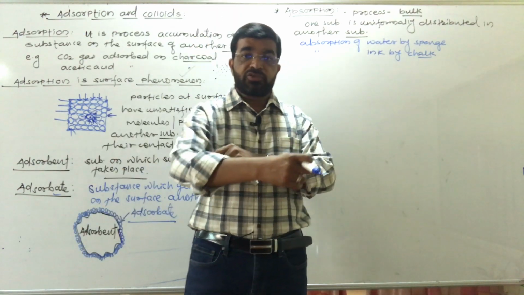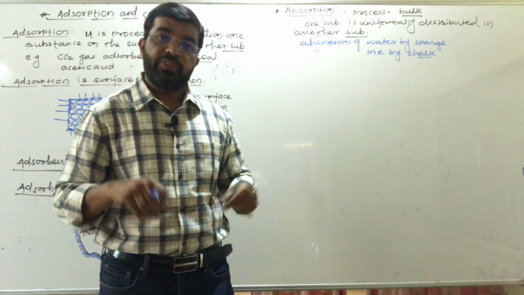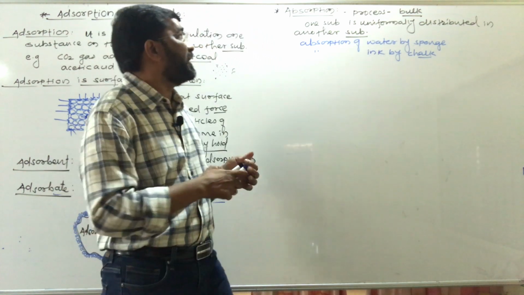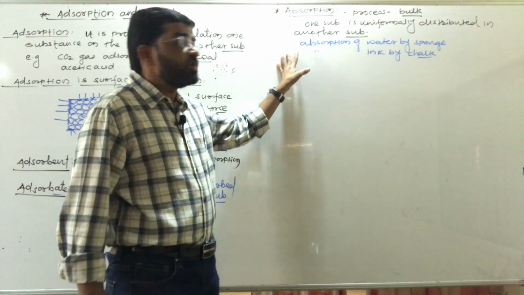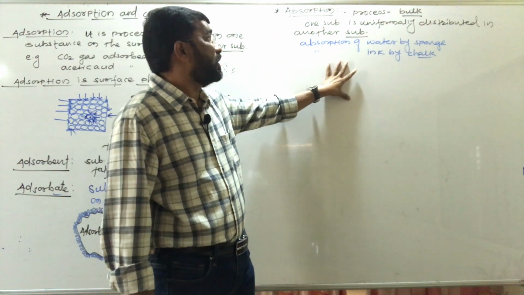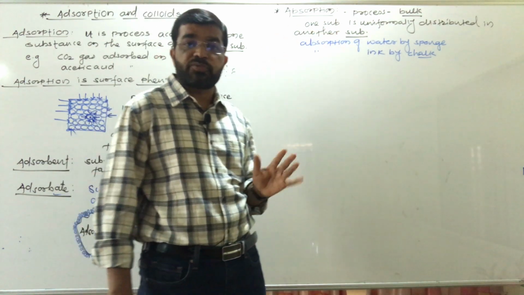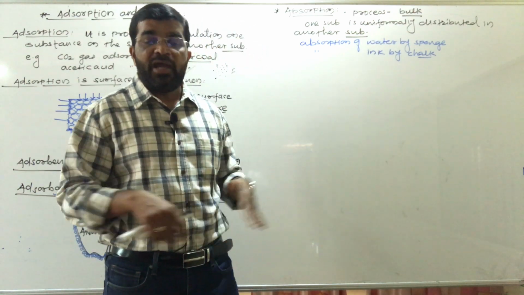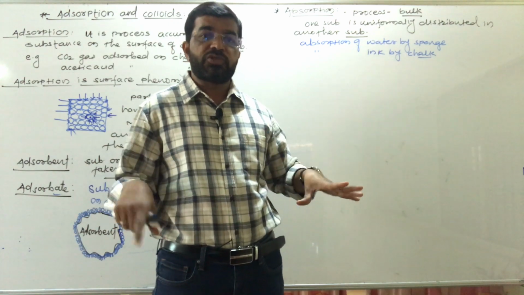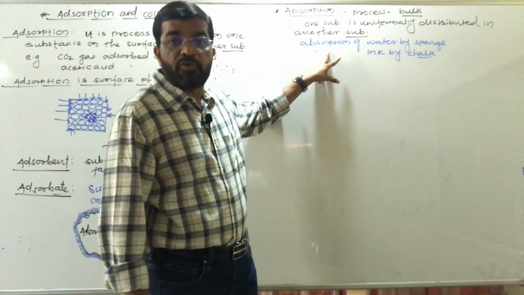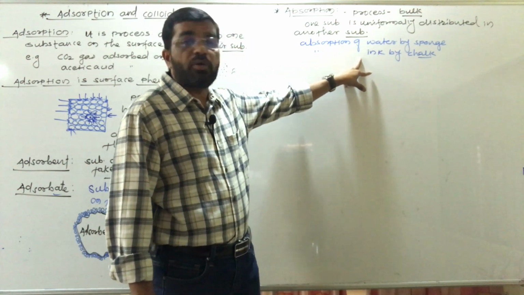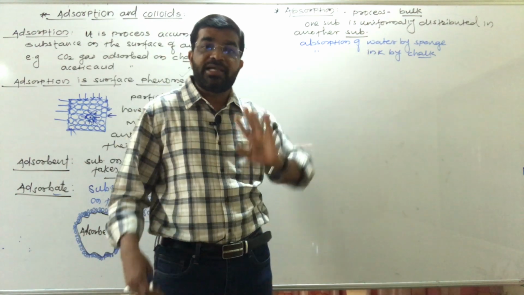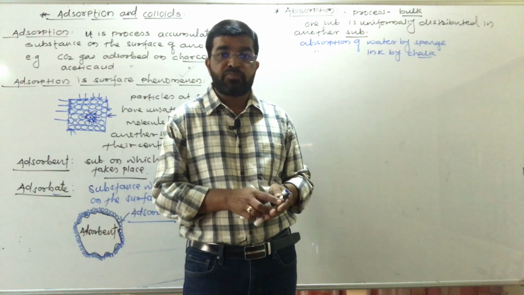A cloth absorbs the water, that is also absorption. So that is nothing but absorption. So absorption is a bulk phenomenon. In this process, one substance is uniformly distributed in another substance and penetrates the body of another substance. Absorption of water by sponge, absorption of ink by chalk piece, those are the examples of absorption.